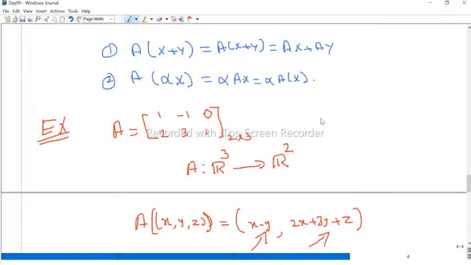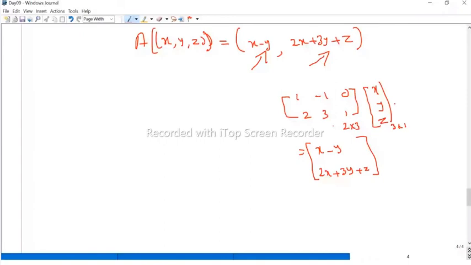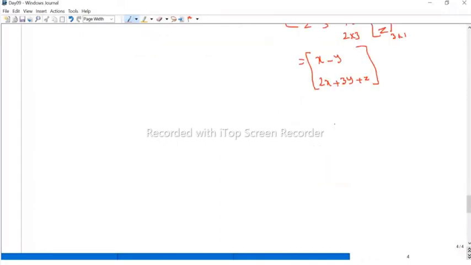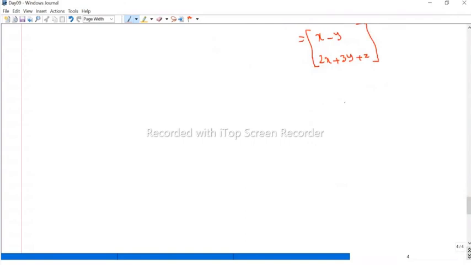Now, maybe you can take one more example. Even if you take a 3 by 3 matrix or 2 by 2 matrix, everything is a linear transformation. So, every matrix can be viewed as a linear transformation. Now, we can define what is the rank of the matrix. Because it's a linear transformation, we can talk about the kernel, right?